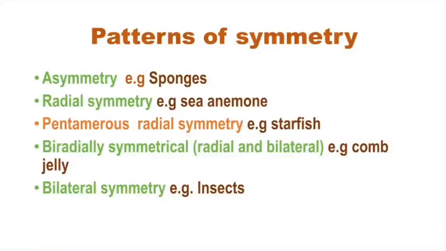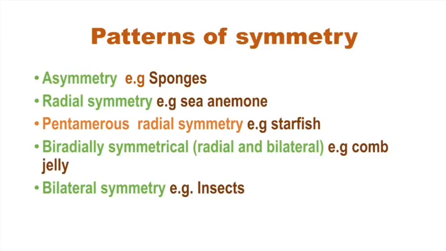The first type of symmetry is asymmetry. In asymmetrical animals, the body cannot be divided into 2 equal halves. Example, sponges. Next, radial symmetry. Example is sea anemone. In this type of symmetry, the body is divided into equal halves from any angle. In pentamerous radial symmetry, we can get only 5 planes of symmetry, only 5 angles of division, so we can get only 5 halves.